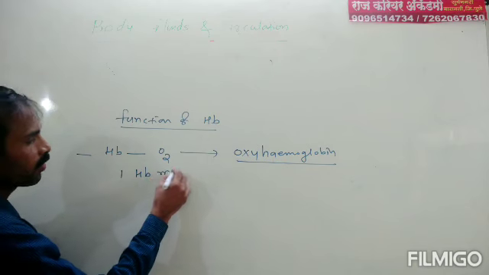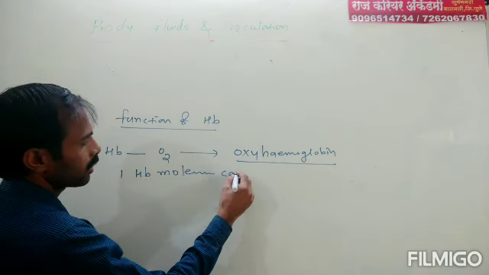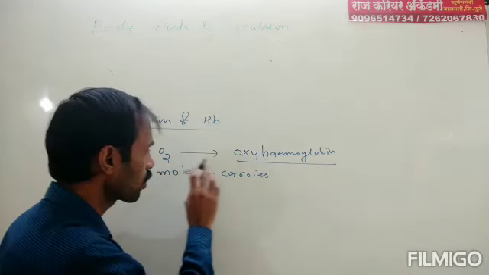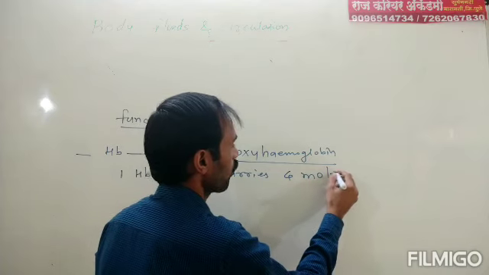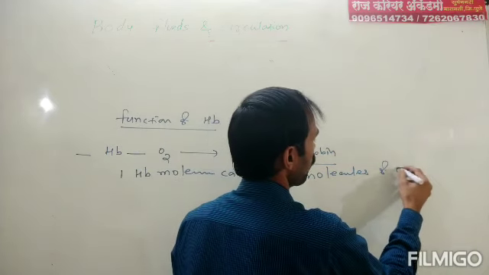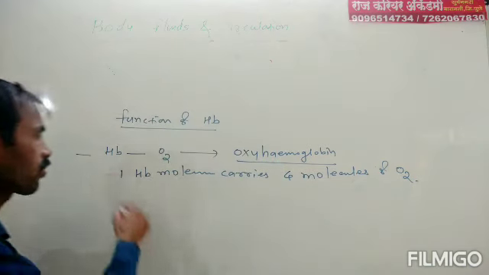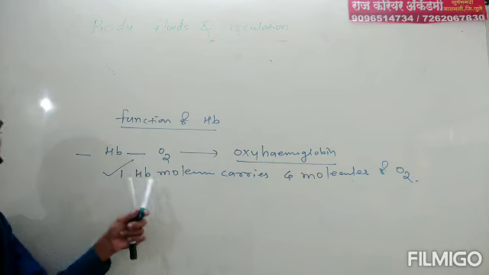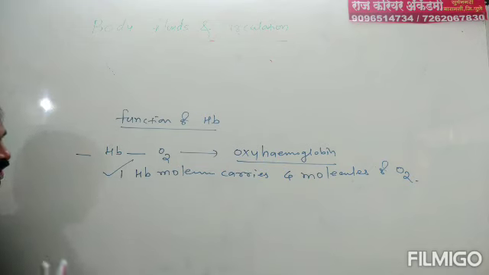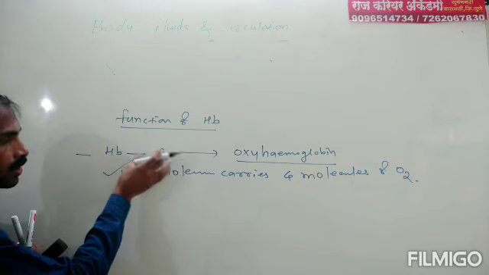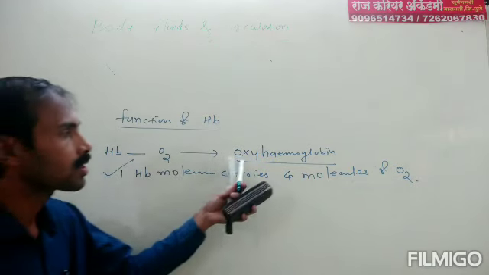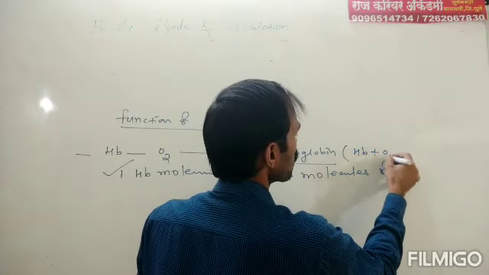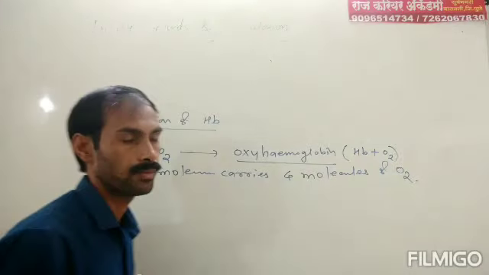One HB molecule can carry 4 molecules of oxygen. This is important from an exam point of view. That is, one HB molecule carries how many molecules of oxygen? That is 4 molecules of oxygen. This is the first function, that is HB carries oxygen in the form of oxyhemoglobin, means HB plus O2. HB plus O2 is known as oxyhemoglobin.